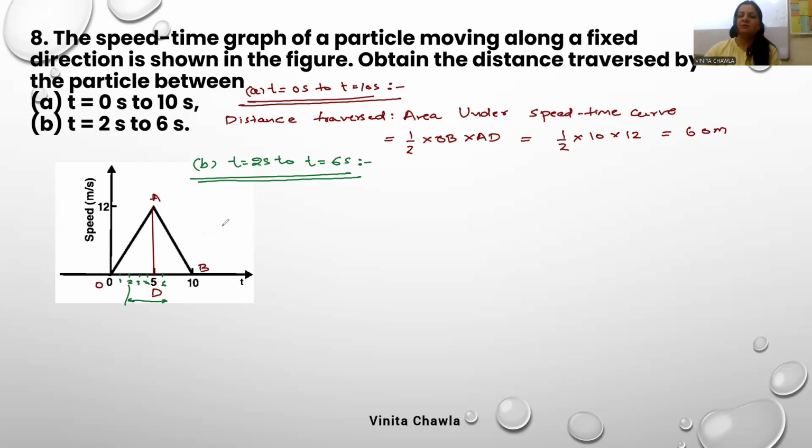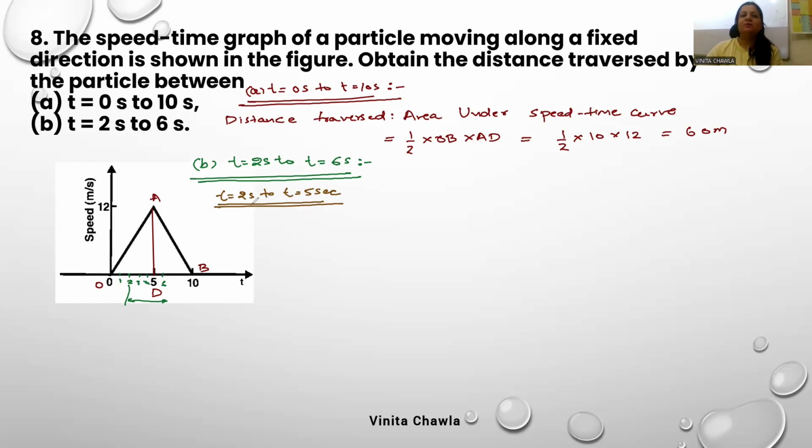But we do not know the speed, we know nothing. So let's divide this into two parts. Let's consider first from t equals 2 to t equals 5 seconds. For this interval we'll find the distance, and then for 5 to 6 seconds again we'll find the distance, and we'll add those distances.